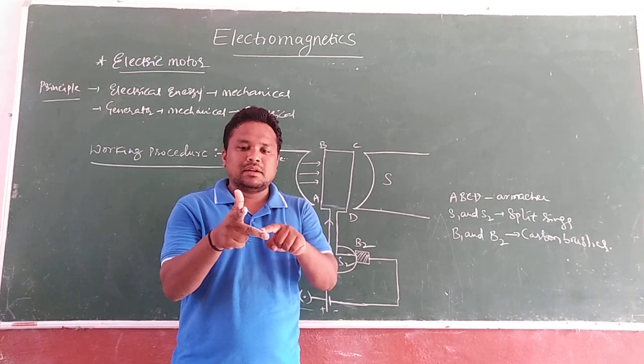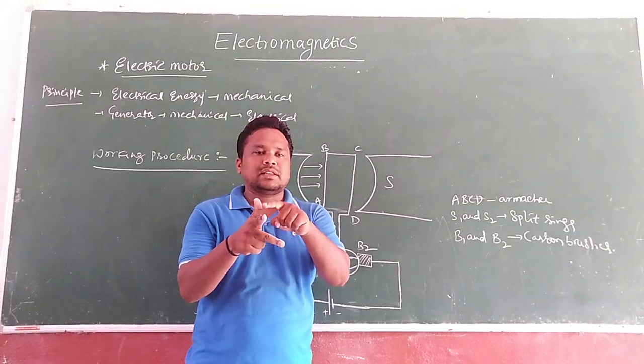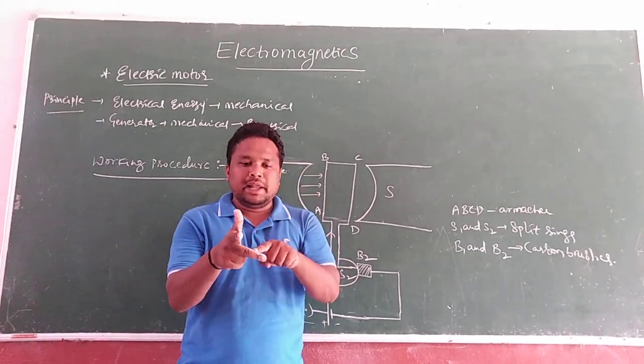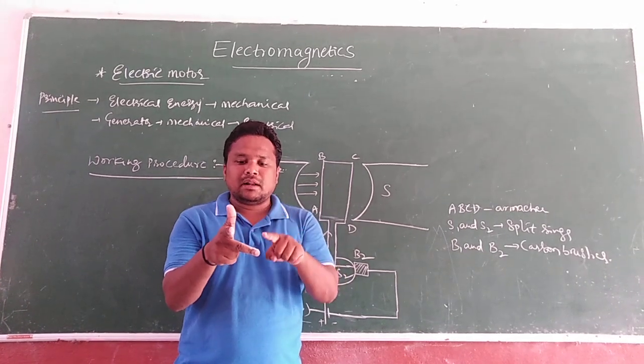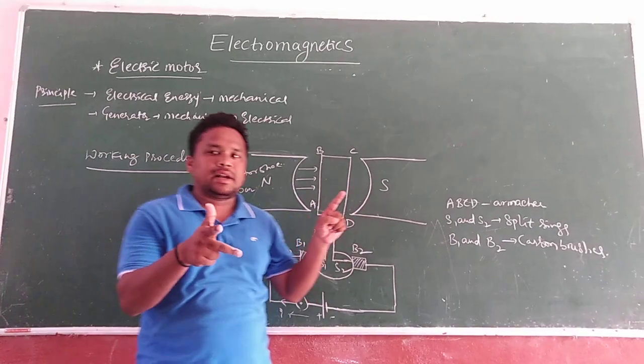Father, mother, in between the child is there. That is nothing but current direction. Child is nothing but C, current direction. Father, force direction, magnetic force. Middle, magnetic field direction. Father, mother, in the middle child. This one is the principle for Fleming's right hand principle.